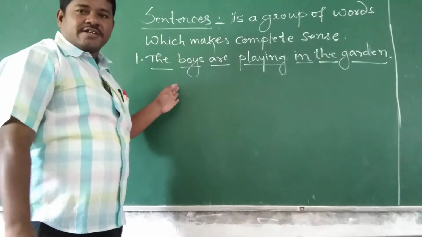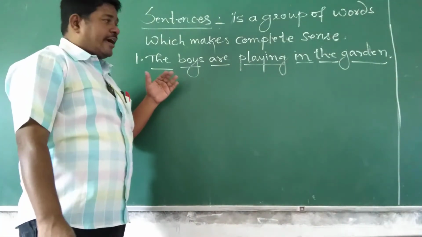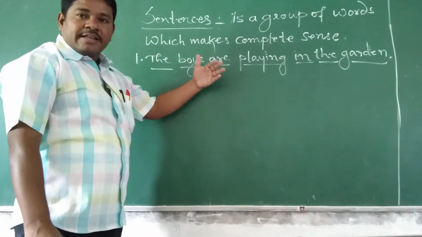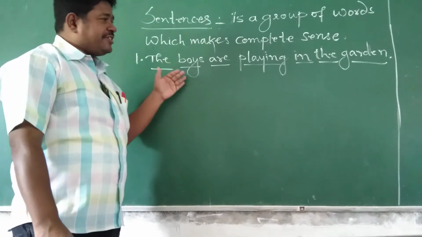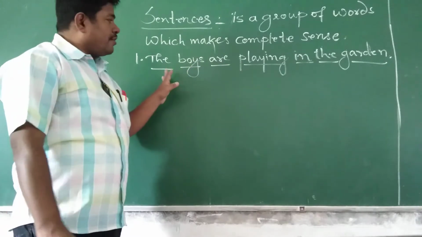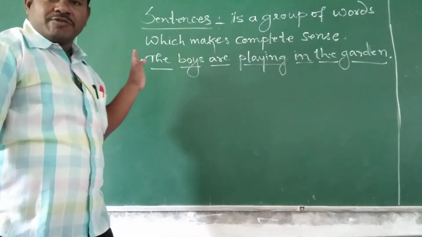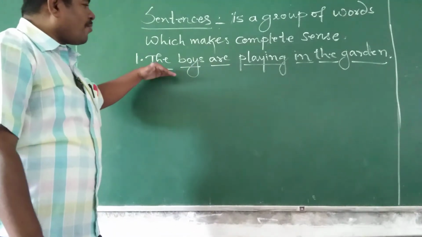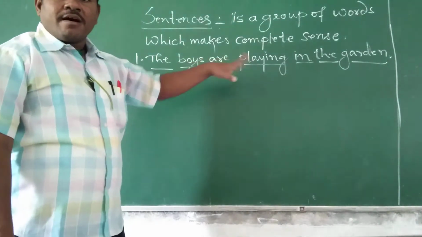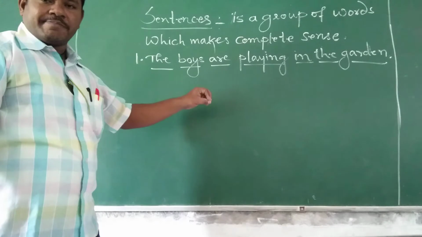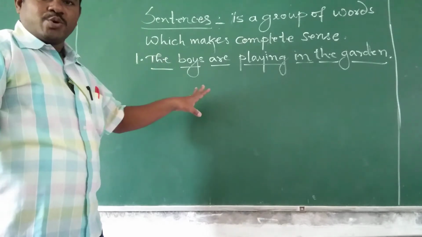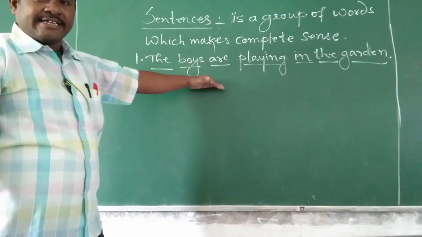Totally 7 words are here, and we have arranged them in a right order, a correct order, which makes sense. It says that the boys are playing in the garden. It makes a complete sense. So therefore it is a sentence.